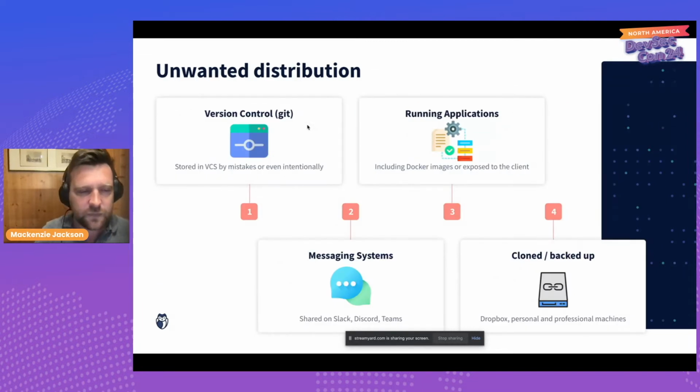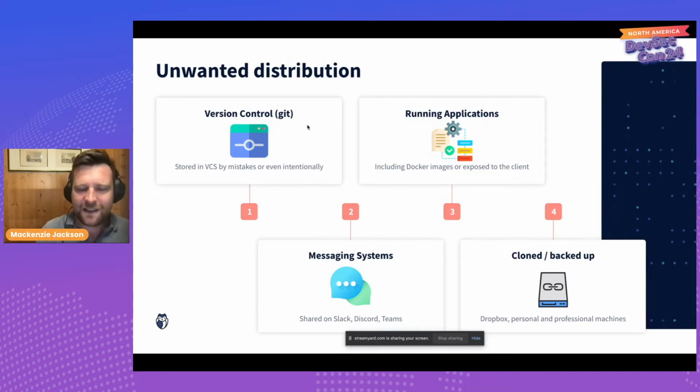Now, the last part of that component is the unwanted distribution of these secrets. They can leak in a lot of different ways, but the number one way that we lose track of these secrets is through code, particularly our version control systems. You can imagine a situation where a secret gets hard-coded into source code. The developer is quickly trying to do something.